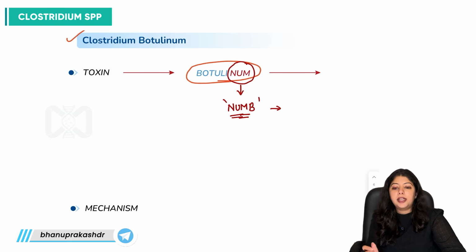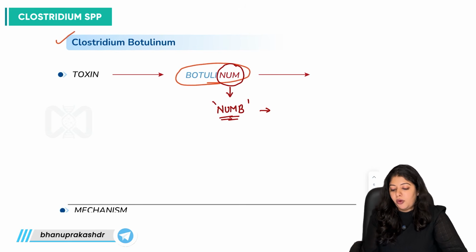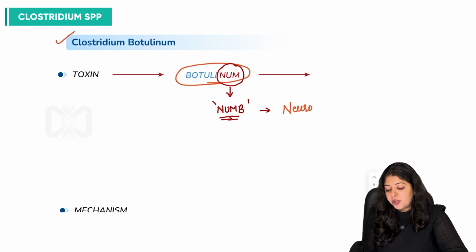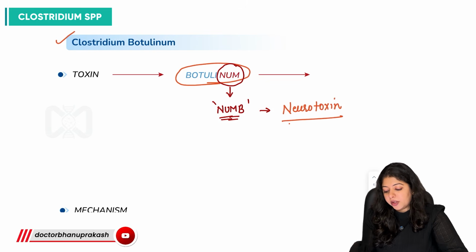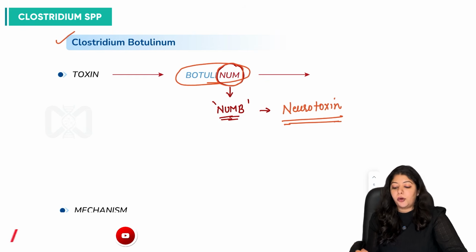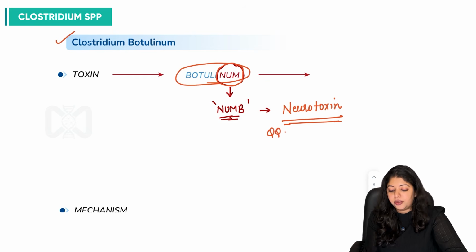What type of toxin is it? It is a neurotoxin. So botulinum toxin, numb, it shows a numbing effect, or it has a neurological effect on our body. So it is a neurotoxin, one important question, right?